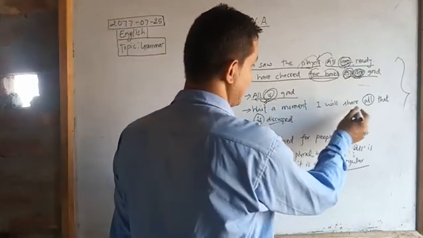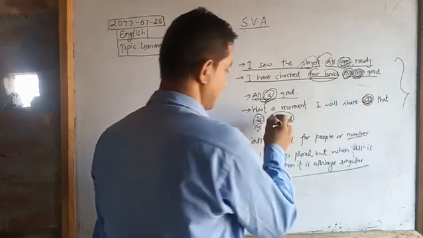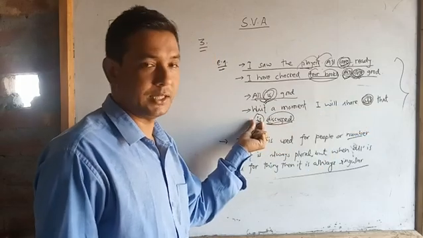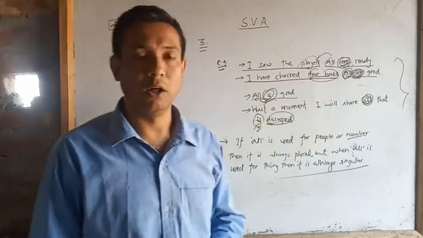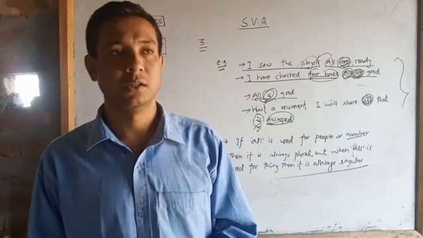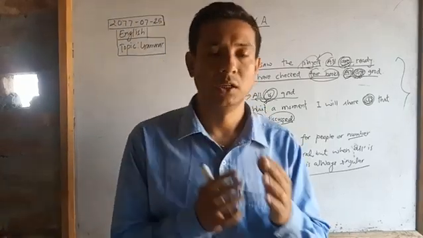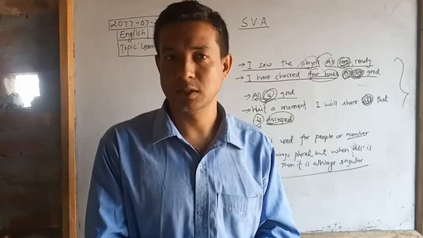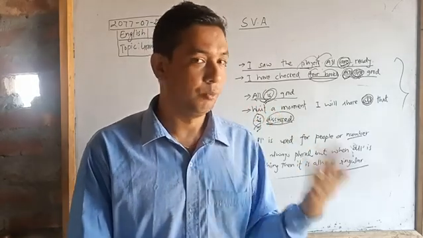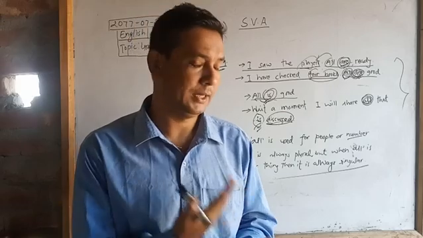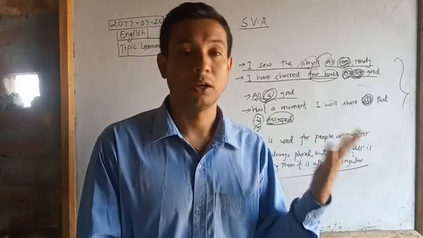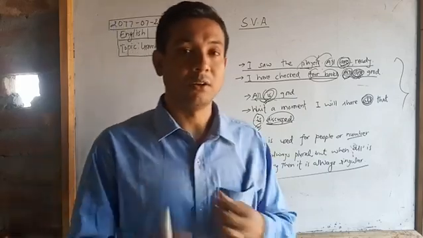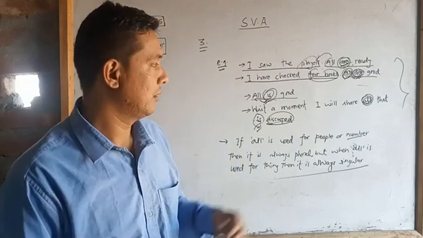Wait a moment, I will share "all that is discussed". So discuss things. What is discussed? Things. So that's why here "all" and "is" are used. So what is the rule? If "all" is working as a subject in a sentence, then be careful whether it is used for the person, number or thing. If it is used for the person, then definitely plural. If it is used for the number, then again plural will be there. But if that "all" is used for thing, then remember that singular.